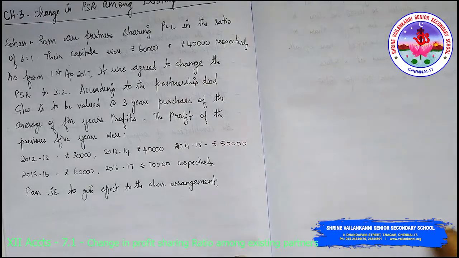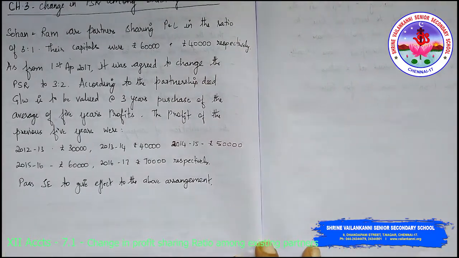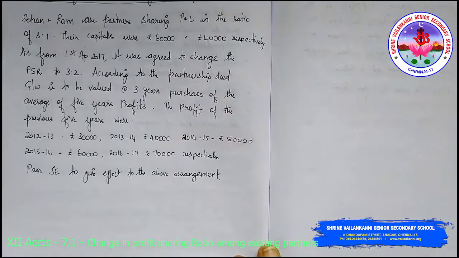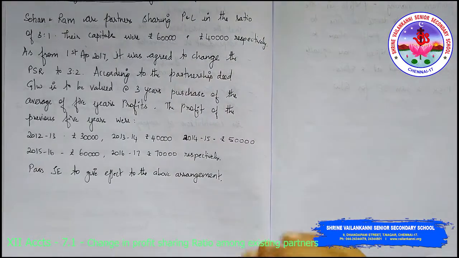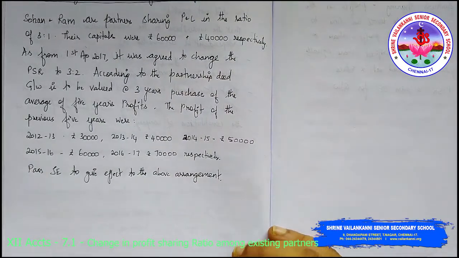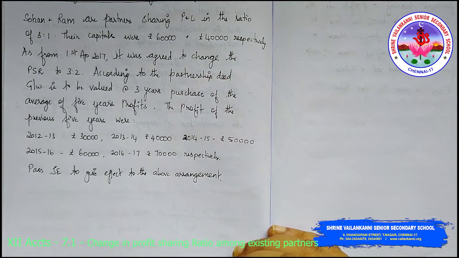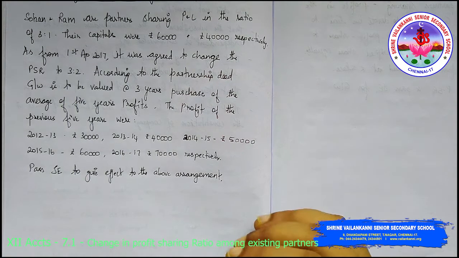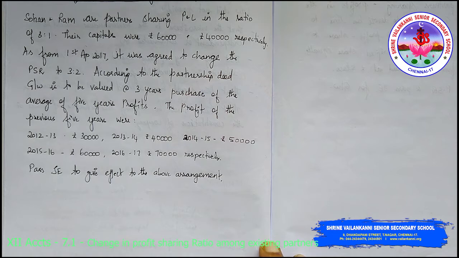Sohan and Ram are partners sharing profits and losses in the ratio of 3:1. Their capitals were 60,000 and 40,000 respectively. As from 1st April 2017, it was agreed to change the profit sharing ratio to 3:2.